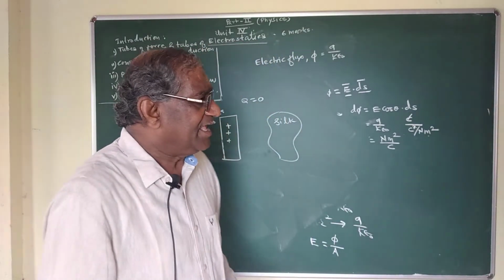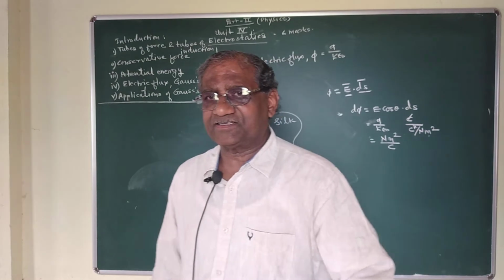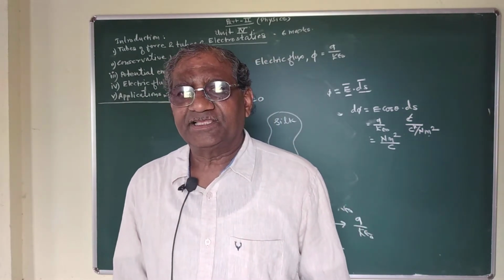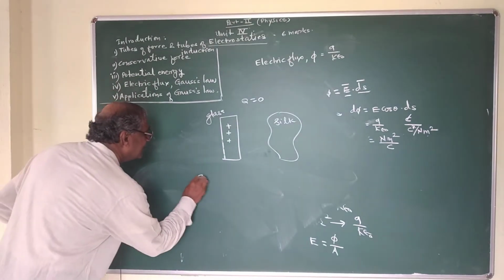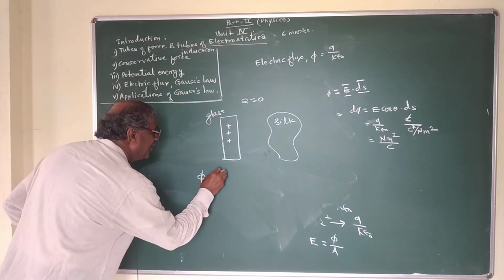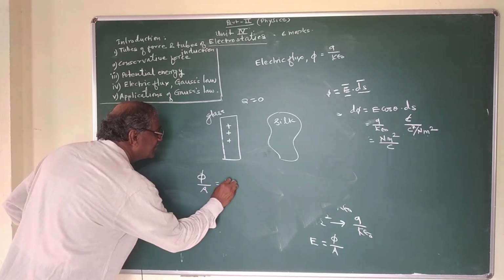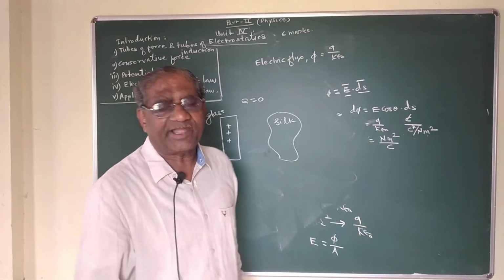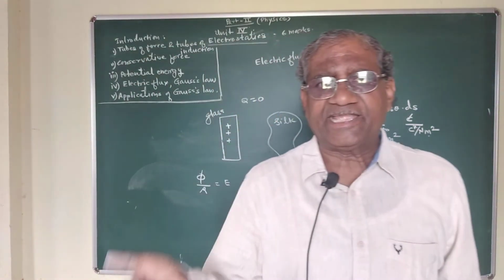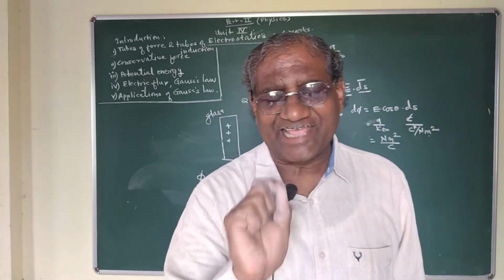Now if we find the electric flux per unit area of the surface, then we get a term which is called electric intensity at that point.